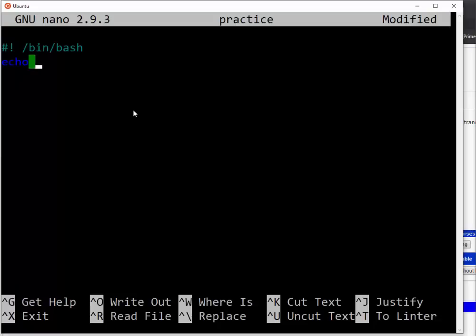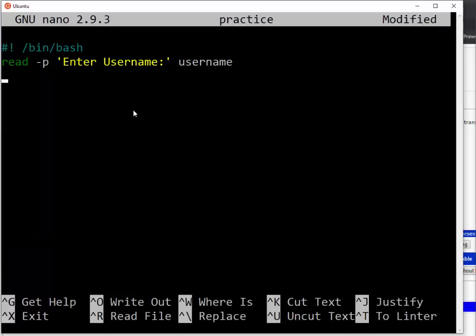For example, I'm going to show you another way of printing and receiving. So let me say read, then I use the print. That means here in my print I'm going to tell the user: enter your username. Let me say enter username. Then here I'm going to receive my username.